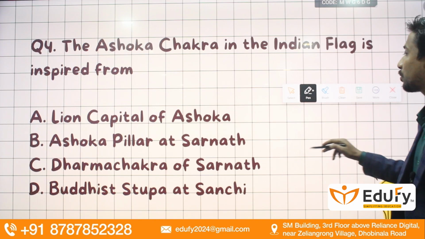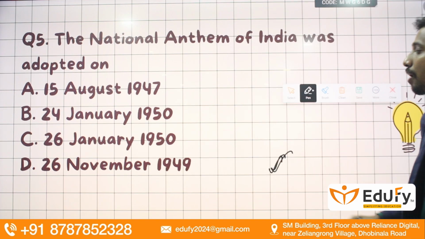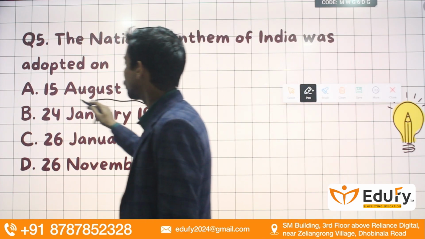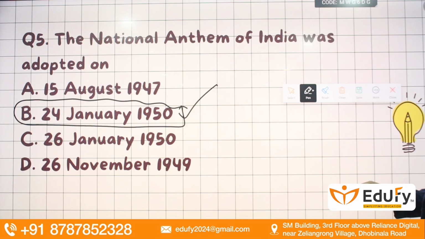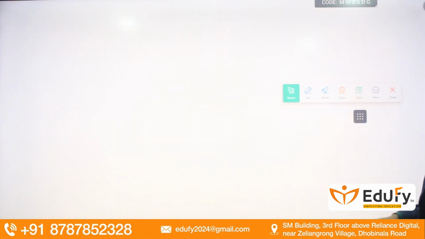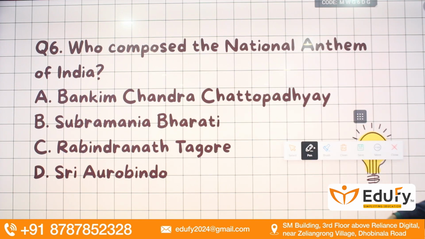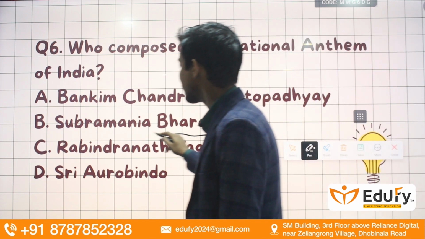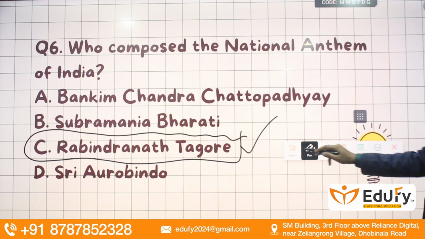Okay, moving towards the next question, guys, we do have: the national anthem of India was adopted on? The national anthem of India has been adopted on 24th January 1950. So 24th January 1950 is the date on which our national anthem has been adopted. Moving towards the next question, guys: who composed the national anthem of India? We all know that it is Rabindranath Tagore who composed the national anthem of India.